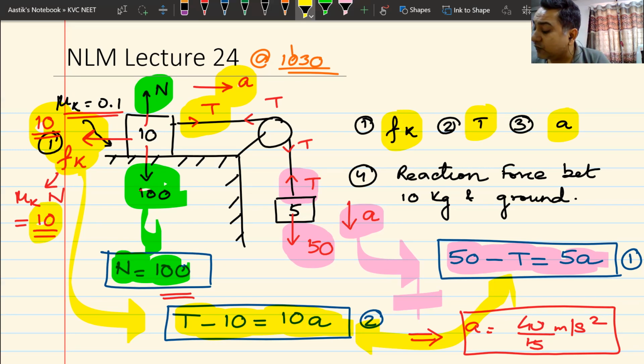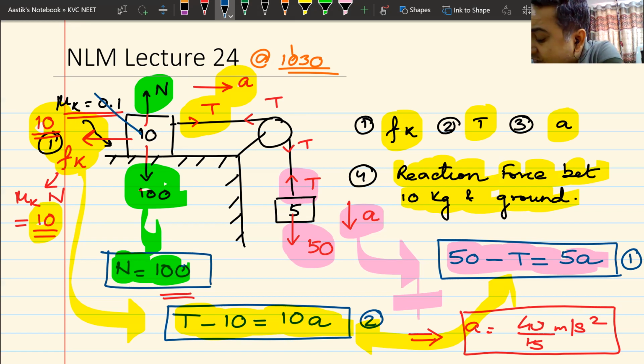The fourth question was find the reaction force between the 10 kg block and the ground. Now, how are you going to solve this? How will I find the reaction force between the 10 kg block and ground? Remember, we talked about reaction force. Whenever two bodies are in contact, they exert forces on each other. That is known as reaction force. Now, this reaction force has two components. One is perpendicular, which is known as normal reaction. One which is parallel is known as frictional force.